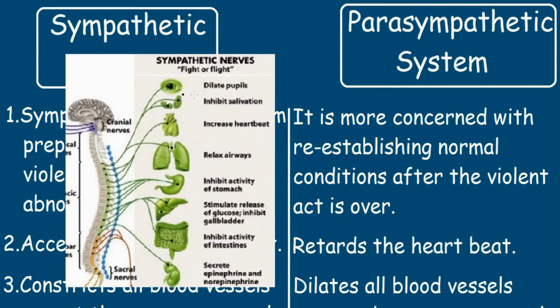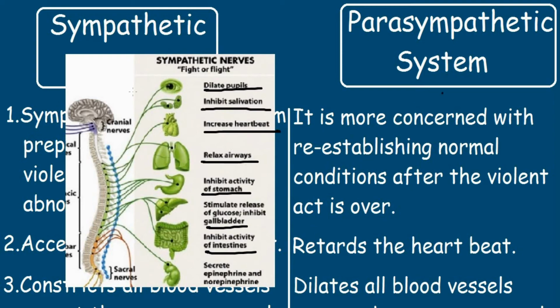On the left I have a diagram which shows the actions of the sympathetic nerve. It is given in summary form, so it will be easier to revise whatever I said. The sympathetic nerves dilate the pupils, inhibit salivation, increase heartbeat, relax airways in the lungs, inhibit activity of the stomach, stimulate release of glucose, inhibit the gallbladder, inhibit activities of the intestines, and secrete epinephrine and norepinephrine.